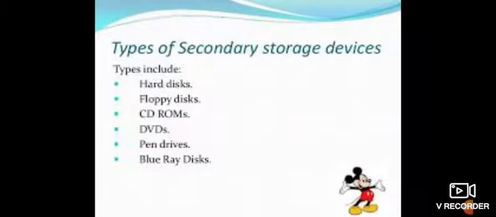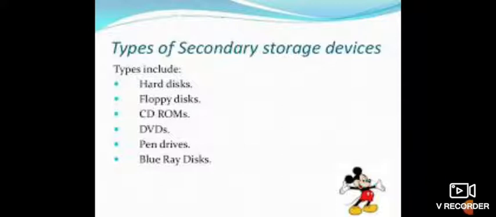Now the second one is the floppy disk. The floppy disk was one of the oldest types of portable disk devices that could store up to 1.44 MB of data, but now it is not in use. Next, compact discs, CDs. Compact discs are optical media.